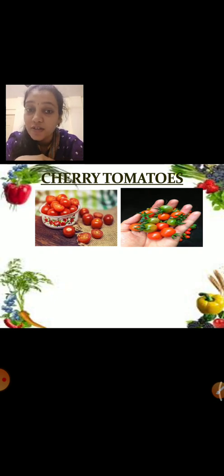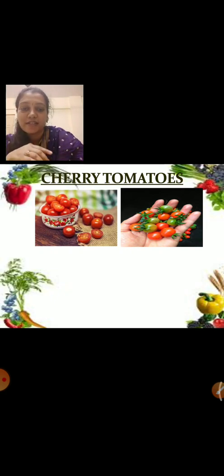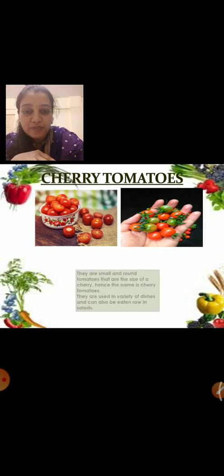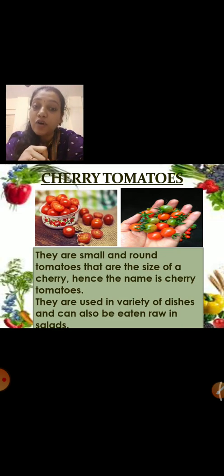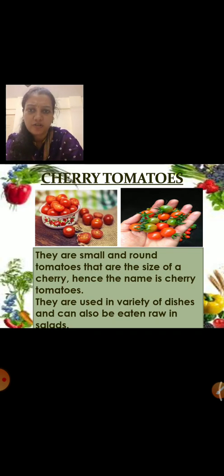What are they called, children? Repeat after me. Cherry tomatoes. Cherry tomatoes. They are small and round tomatoes that are the size of a cherry. Hence, the name is cherry tomatoes. They are used in a variety of dishes and can also be eaten raw in salads. They are used in many dishes.